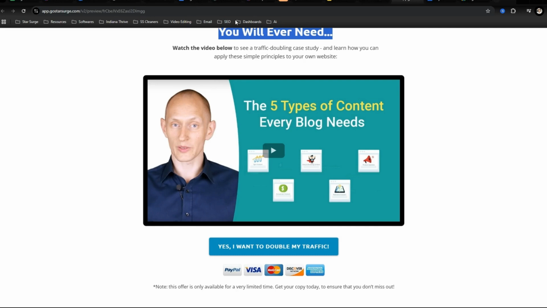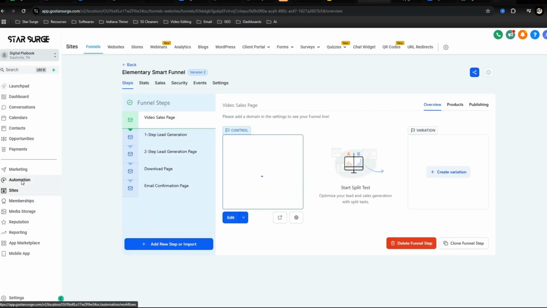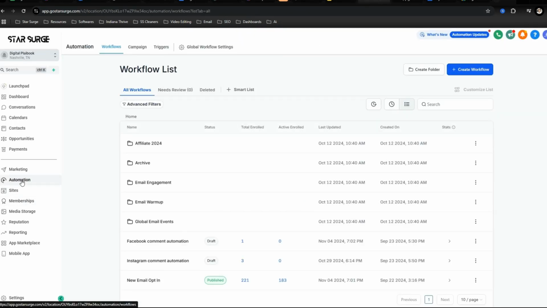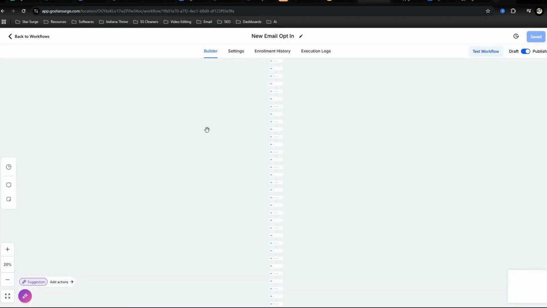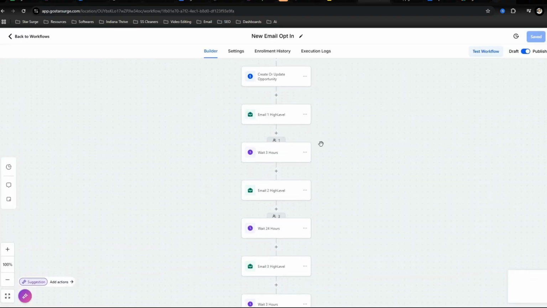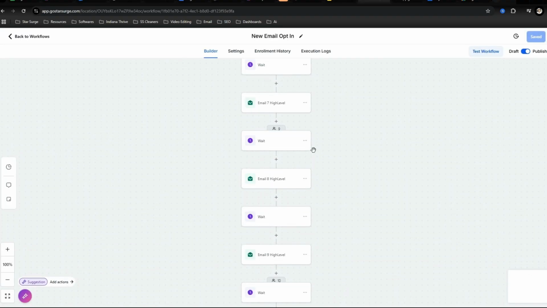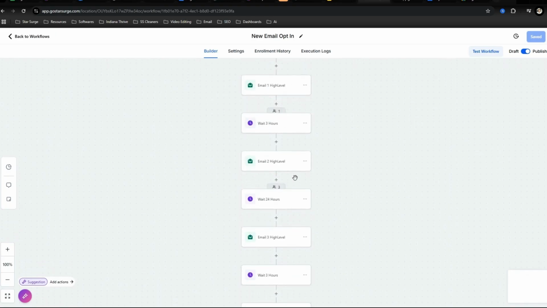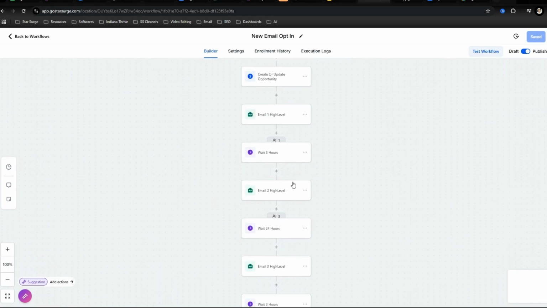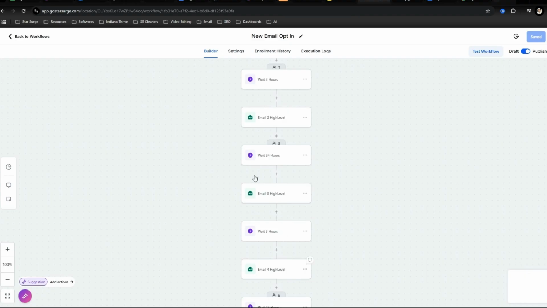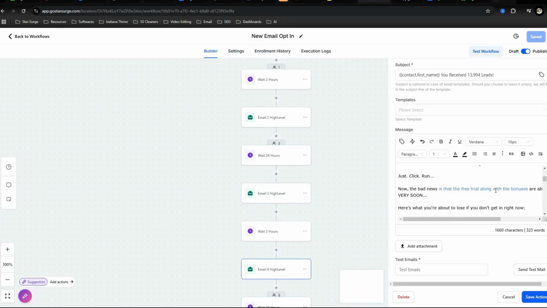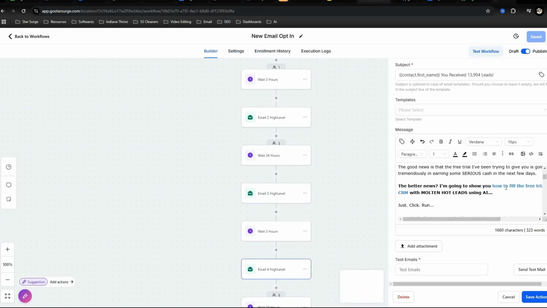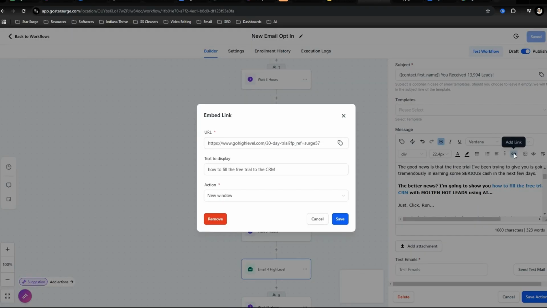Now, once you do get their email, you are going to want to have them in some sort of automation. This automation that you're going to be getting has, I want to say, 60 plus emails that go out over the course of about 73 days that's going to have your affiliate link in them. Let me show you. What this is right here is a link that's going to be linking to whatever tool you're promoting.